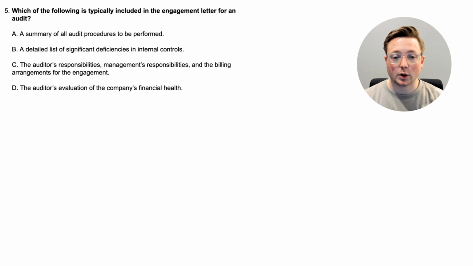All right, here we are at question 5. Which of the following is typically included in the engagement letter for an audit? Okay, we've talked about a lot of different things, so hopefully some things in these options stick out to you. Option A, a summary of all audit procedures to be performed. B, a detailed list of significant deficiencies in internal controls. C, the auditor's responsibilities, management's responsibilities, and the billing arrangements for the engagement. Or D, the auditor's evaluation of the company's financial health.